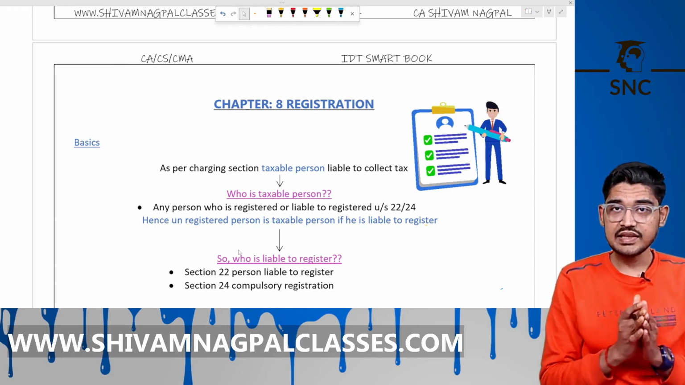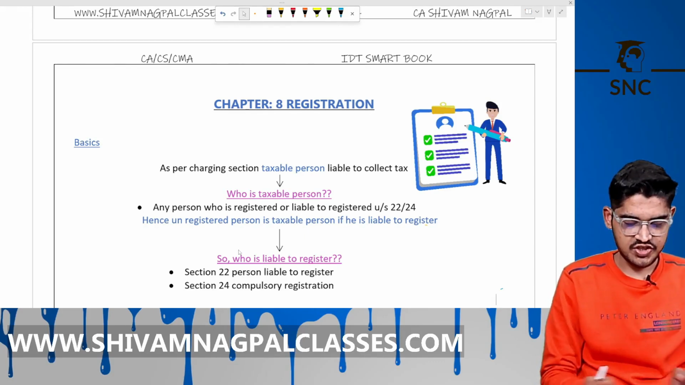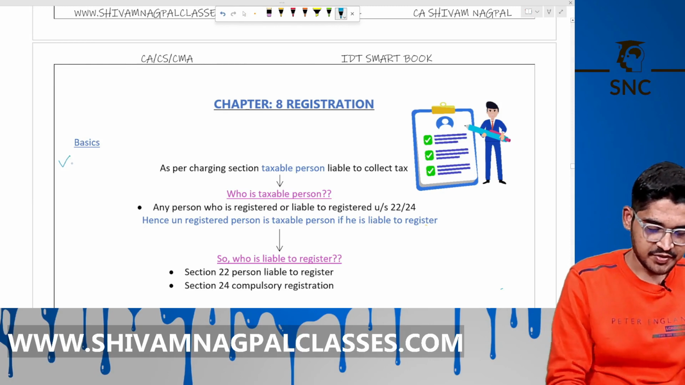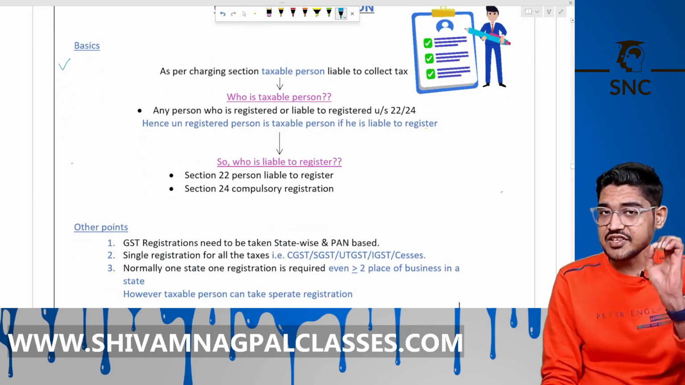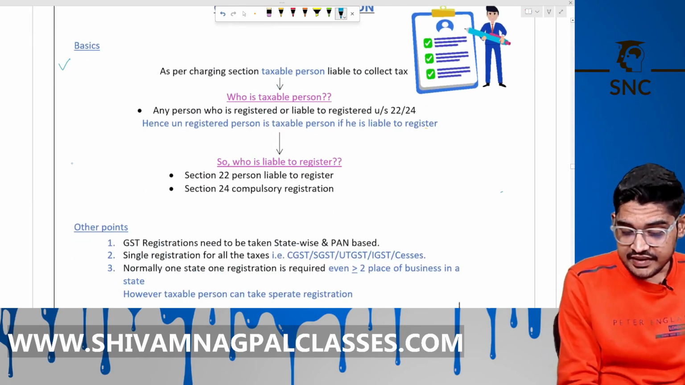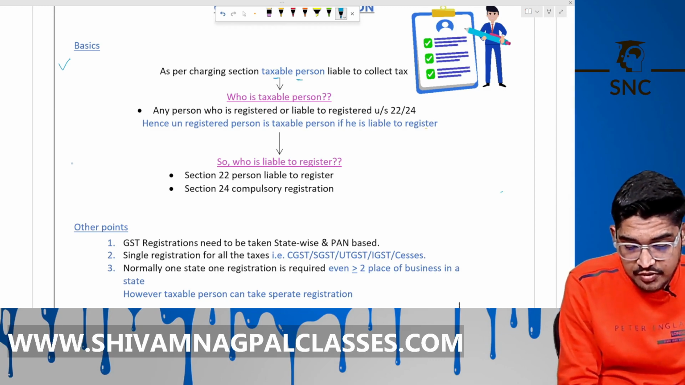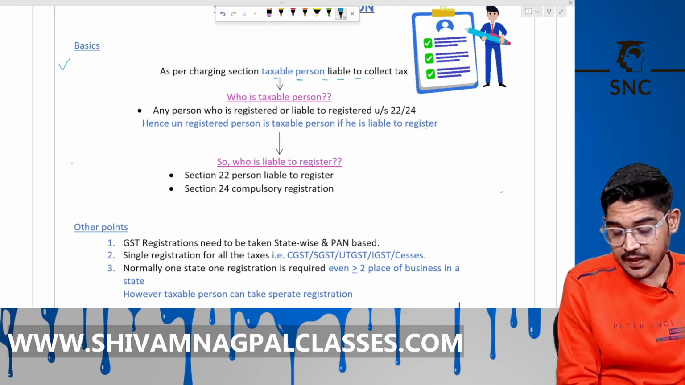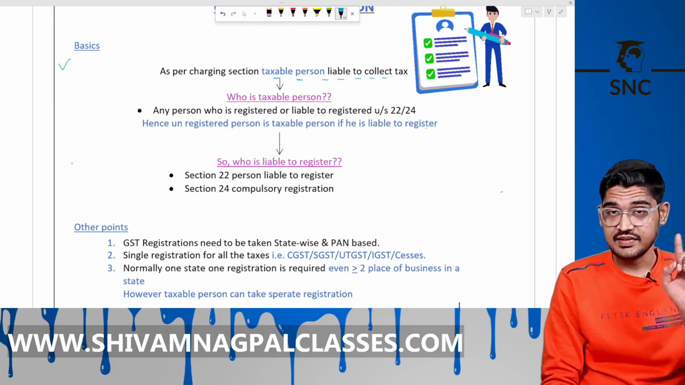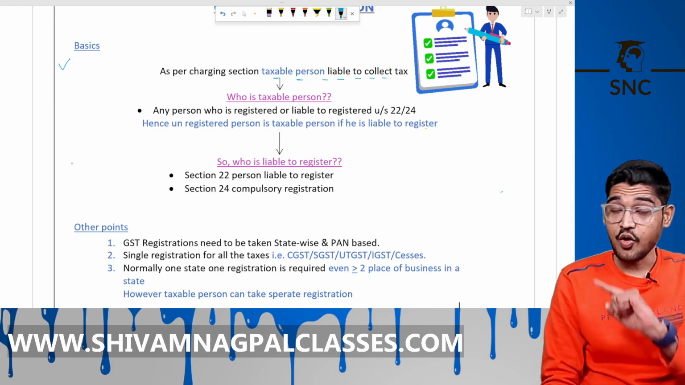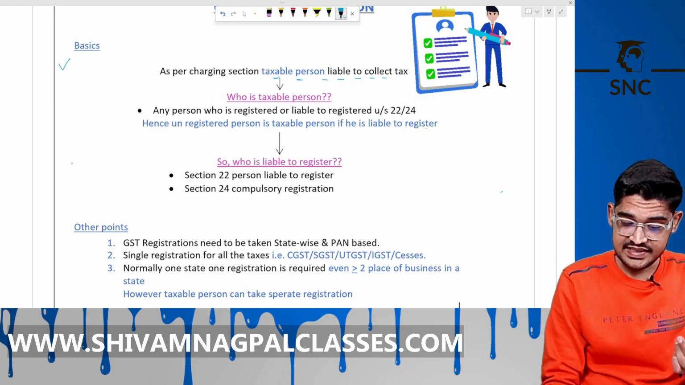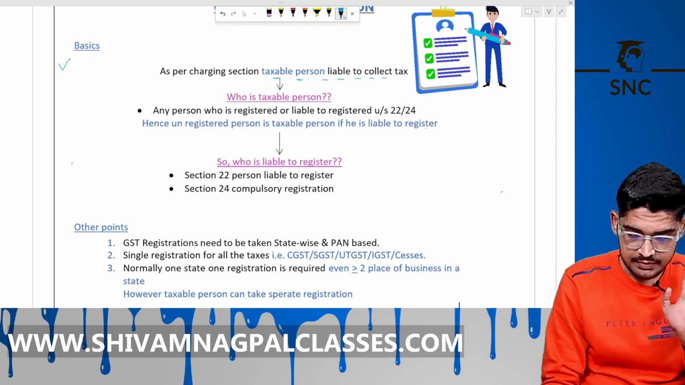Let's cover the chapter of registration in the GST. Some basics about it. As per the charging section, the taxable person is liable to collect the tax. It means on intrastate supply, CGST plus SGST, and on interstate supply, IGST, is collected by the taxable person.